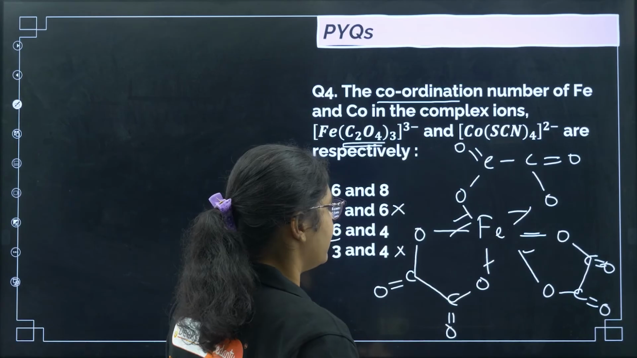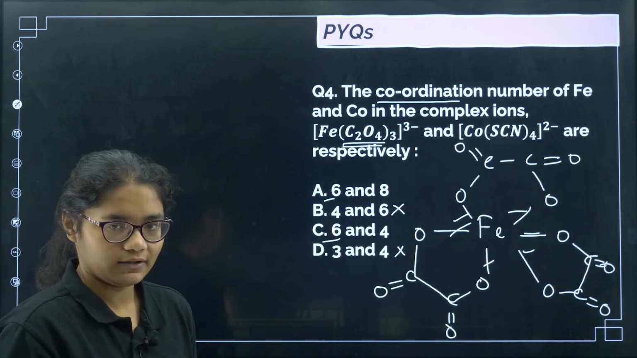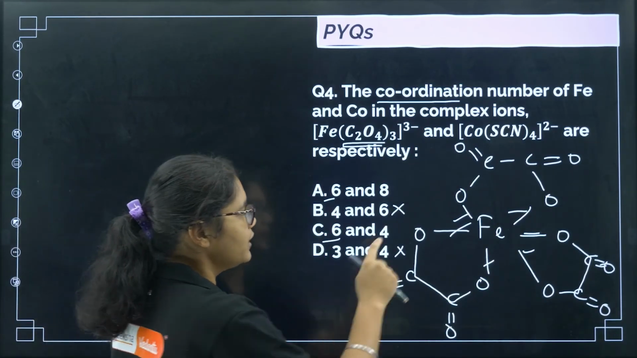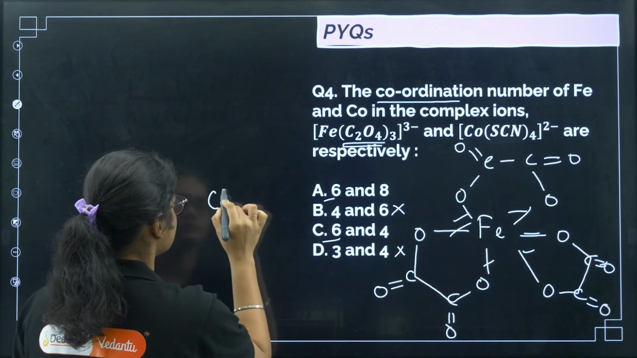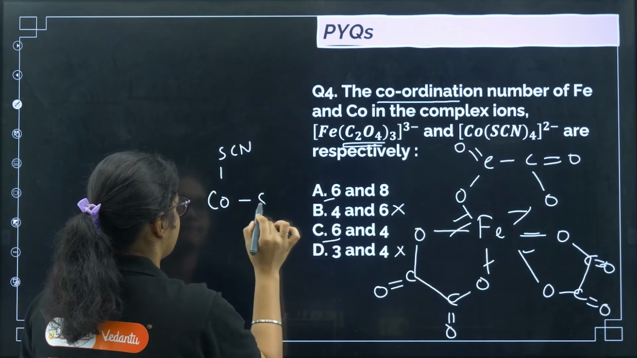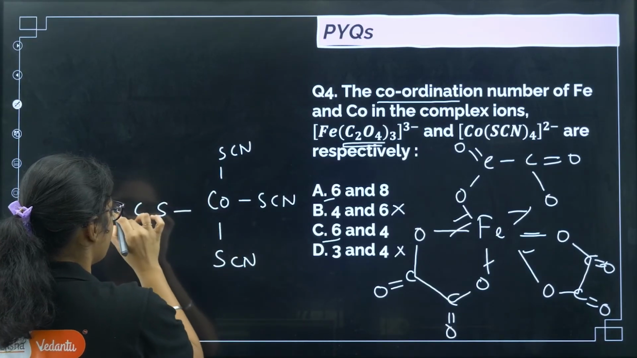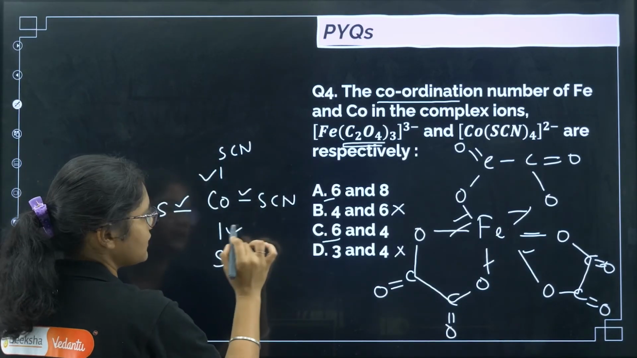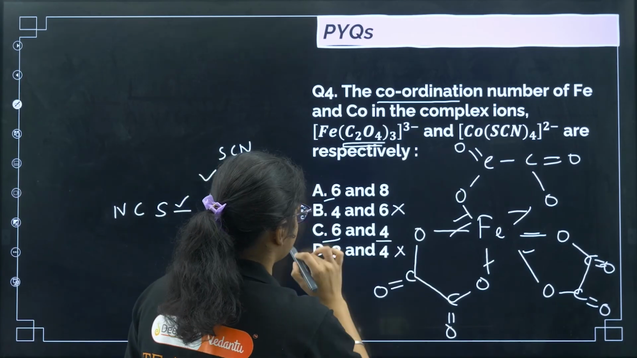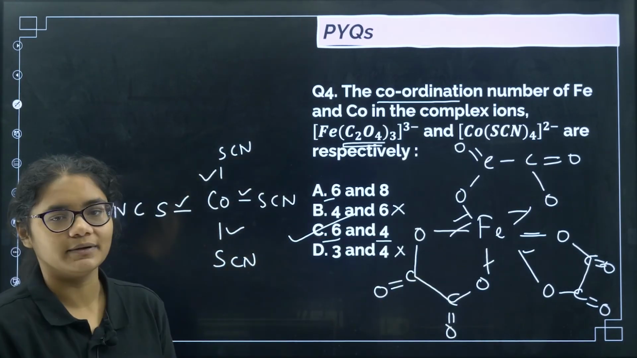Next, SCN. You know, it is a monodentate ligand, right? So only one atom forms a bond. So here cobalt forms 4 bonds with SCN. It is like this. Okay, so here how many bonds are formed? 4 bonds are formed. So here the coordination number is 4. The correct answer is option number C.